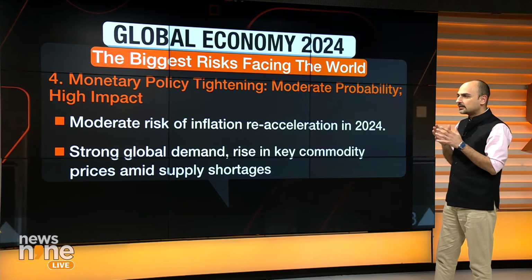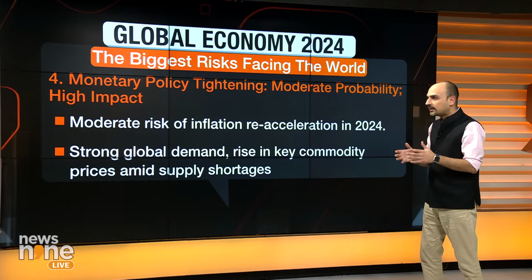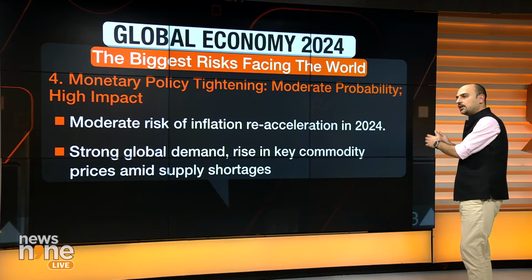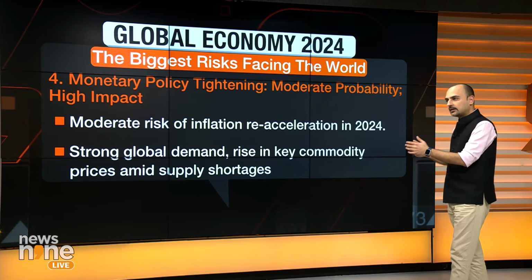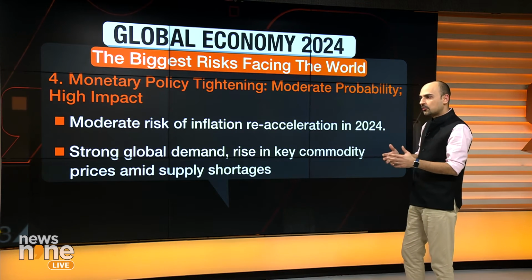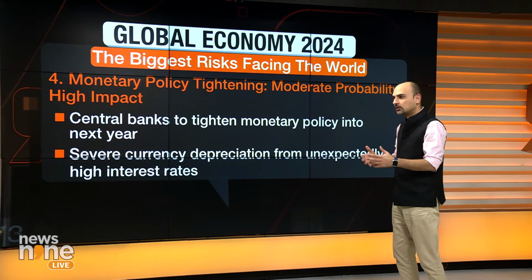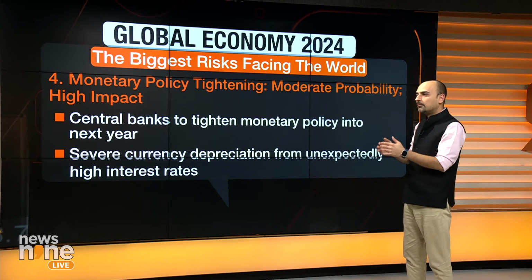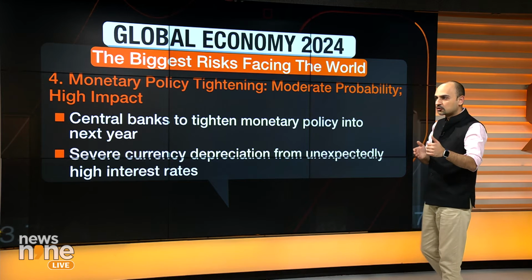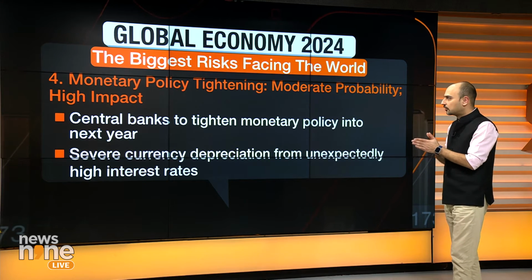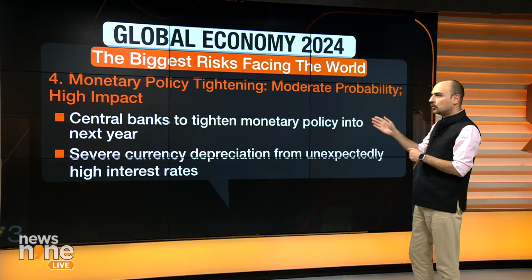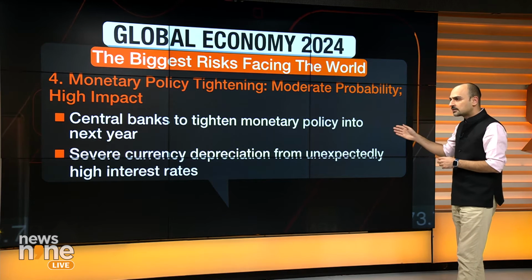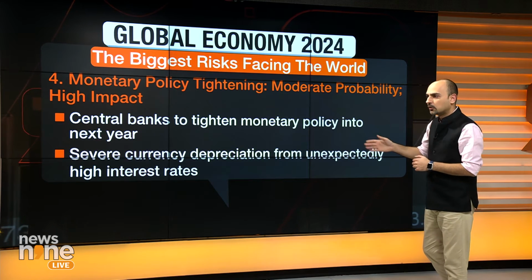So if there is this high interest rate cycle by virtue of higher inflation, by virtue of military risks, which we will come to subsequently, then there could be further pressure on oil, further pressure on the dollar, further pressure on interest rates, and that could again increase borrowing cost for industries, and that becomes a large political risk. Now, this risk, according to the Economist Intelligence Unit, is moderate in probability, but if it does happen, then it has a high impact on the rest of the world.